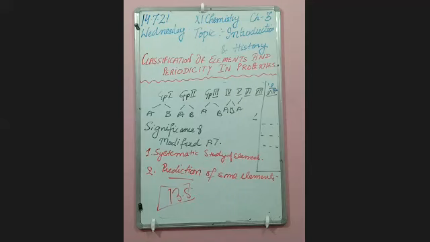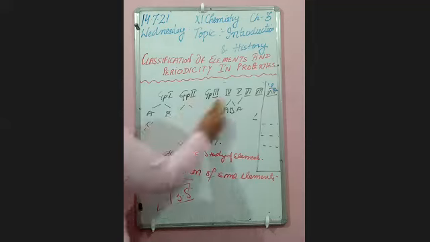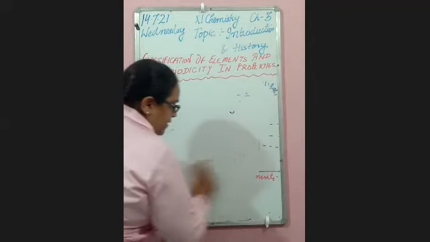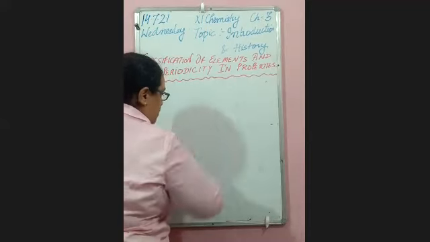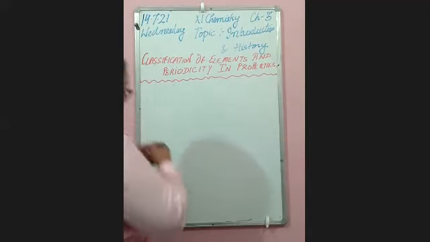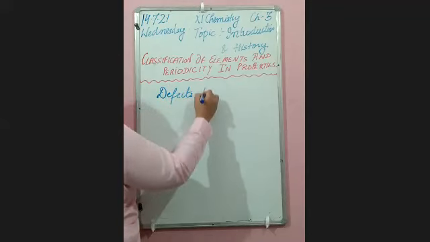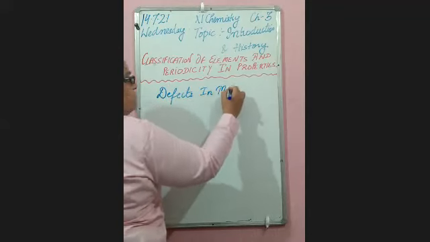As you all know, there are some shortcomings of everything. So what are the defects in the modern periodic table? Although he did a great job, still there are some errors. So these are the defects in Mendeleev's table.